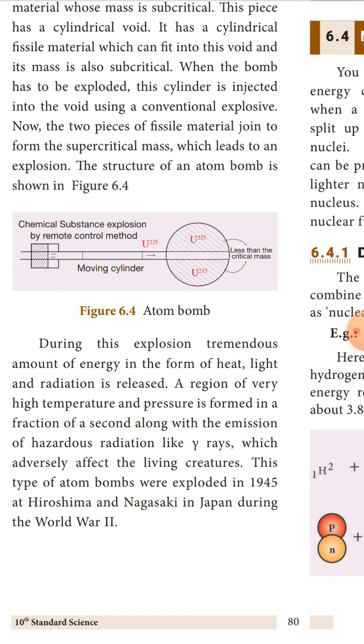During the explosion, a tremendous amount of energy in the form of heat, light and radiation is released. A region of very high temperature and pressure is formed in a fraction of a second, along with the emission of hazardous radiation like gamma rays, which adversely affect living creatures. This type of atom bomb was exploded in 1945 at Hiroshima and Nagasaki in Japan during World War II.